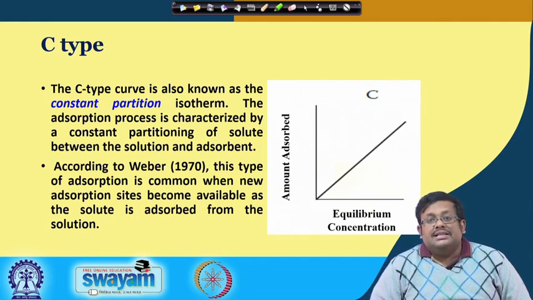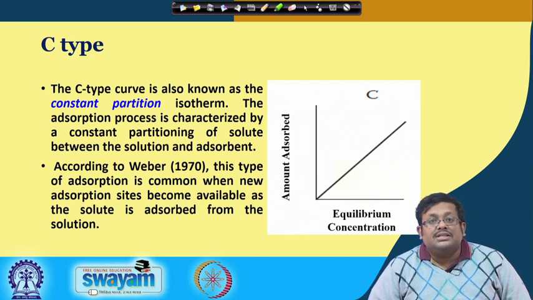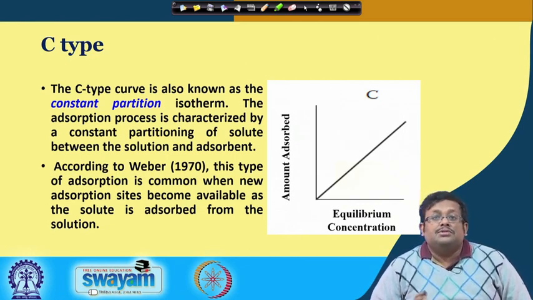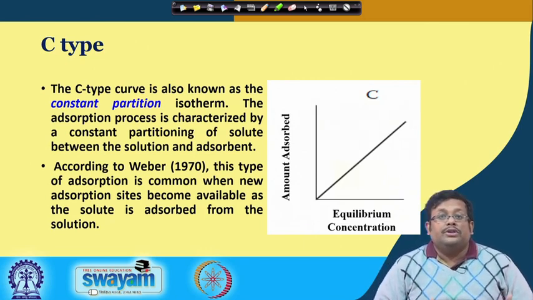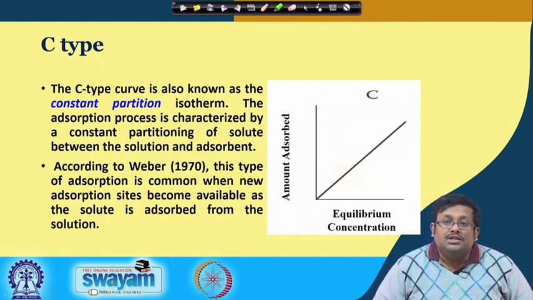So again, S type and L type we already covered. Now C type is called the constant partition isotherm, and the adsorption process here in case of C type is basically characterized by a constant partitioning of the solute between the solution and the adsorbent, or in our case it is soil.